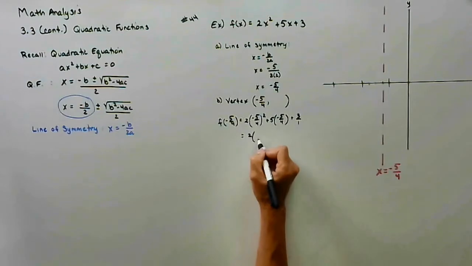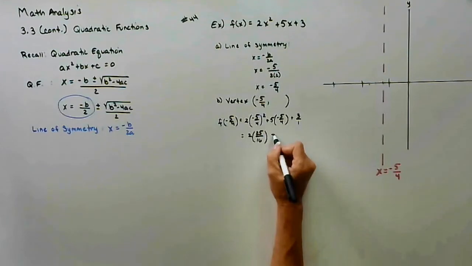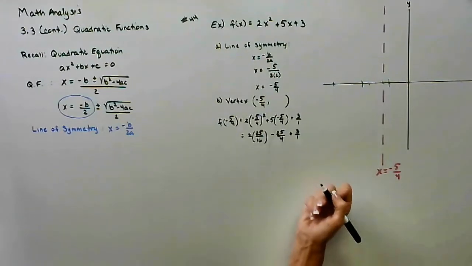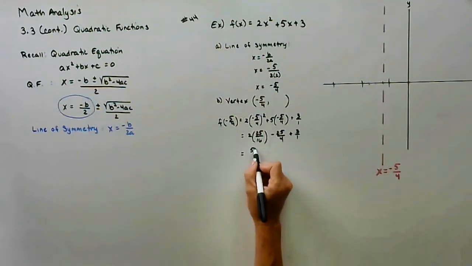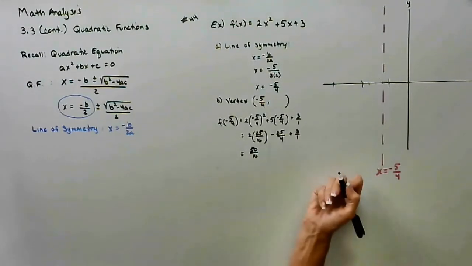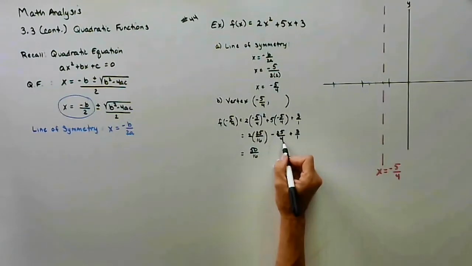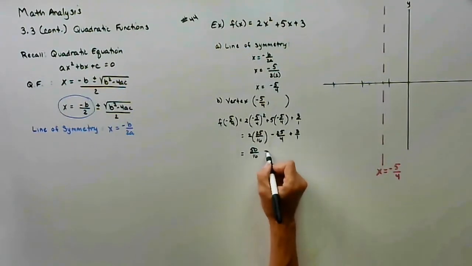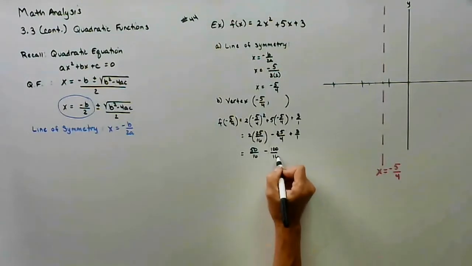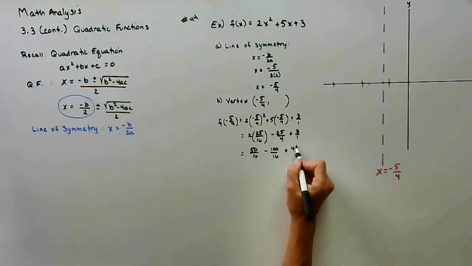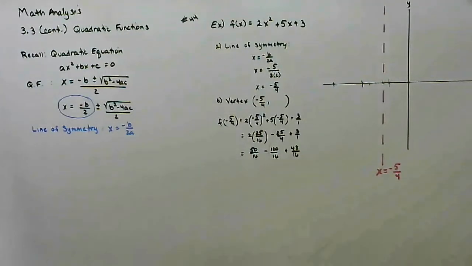This gives me 2/5 squared is 25, over 4 squared is 16, 25/4, 3/1. 50/16, I have to have a common denominator. Common denominator is 16, so I'm going to multiply the middle fraction by 4/4, which means I have to multiply my last fraction by 16/16. That way they all have a common denominator of 16.